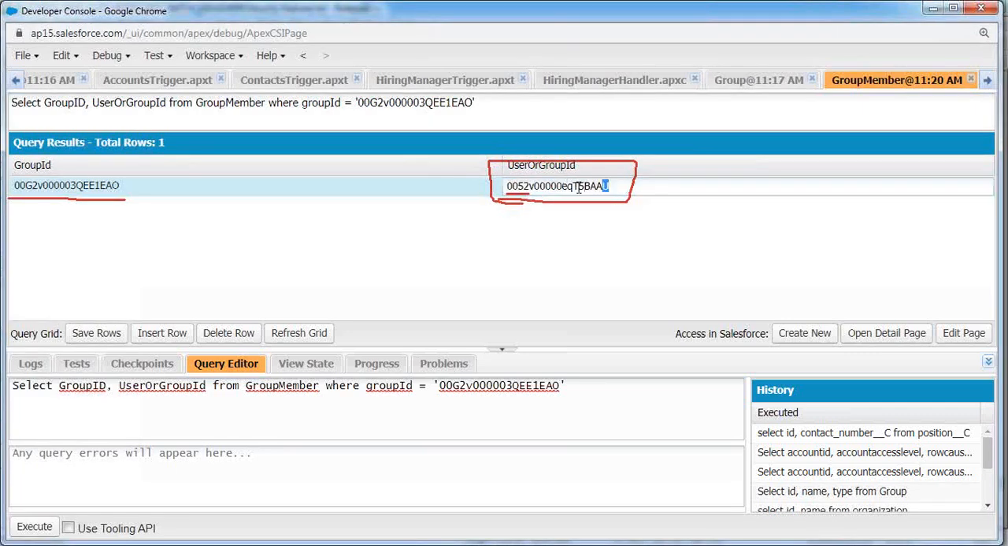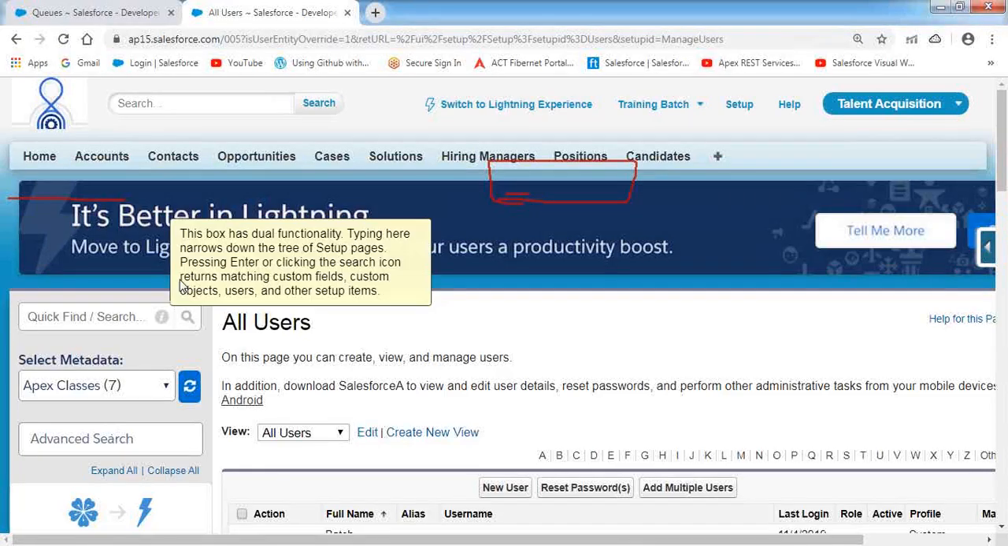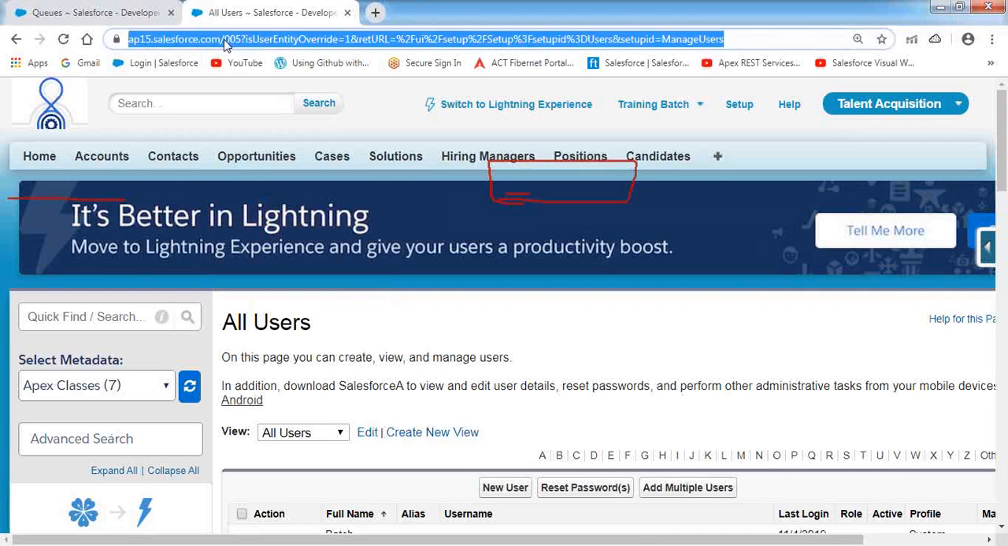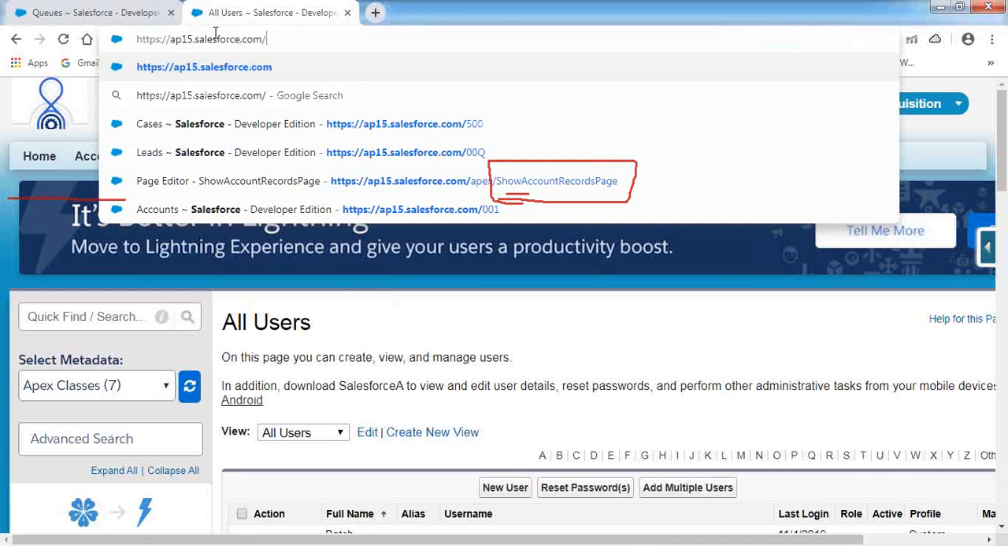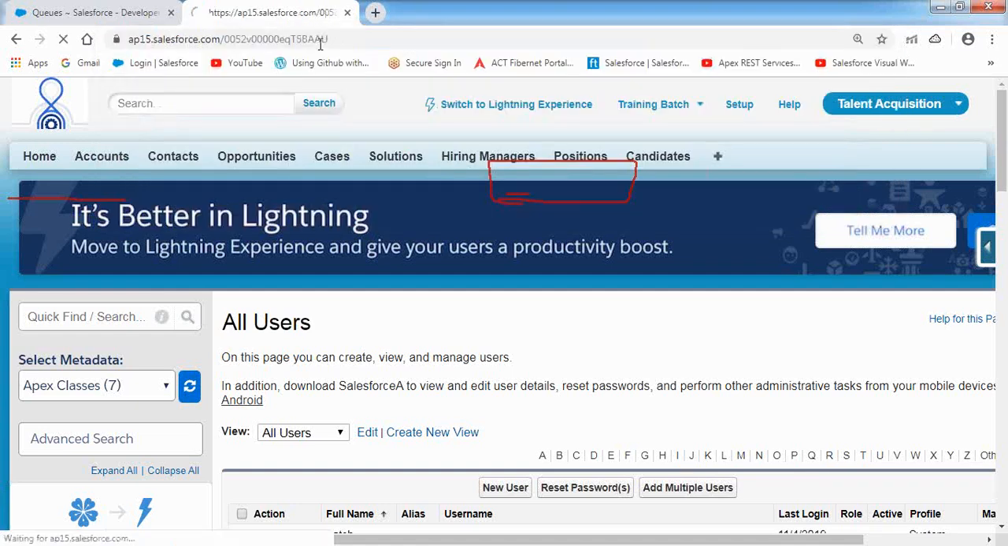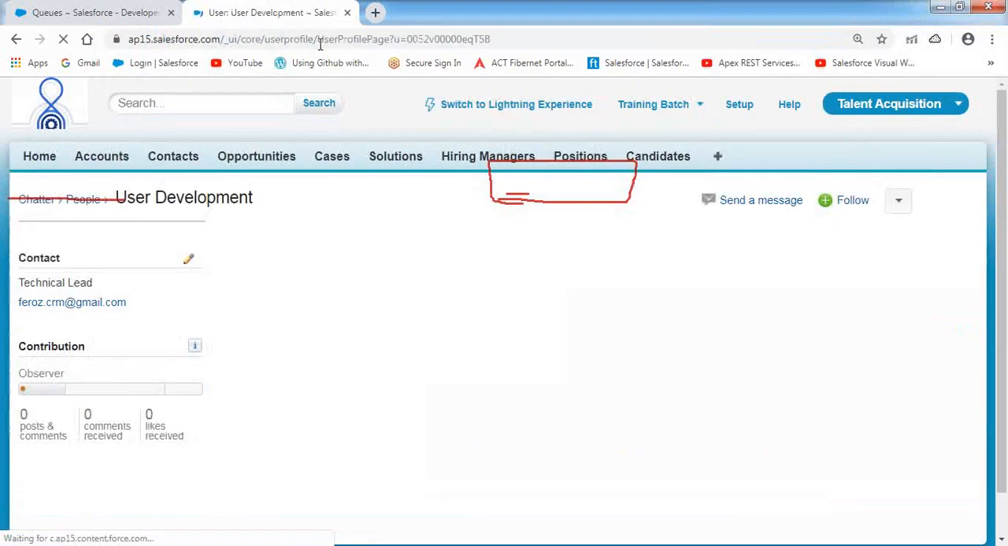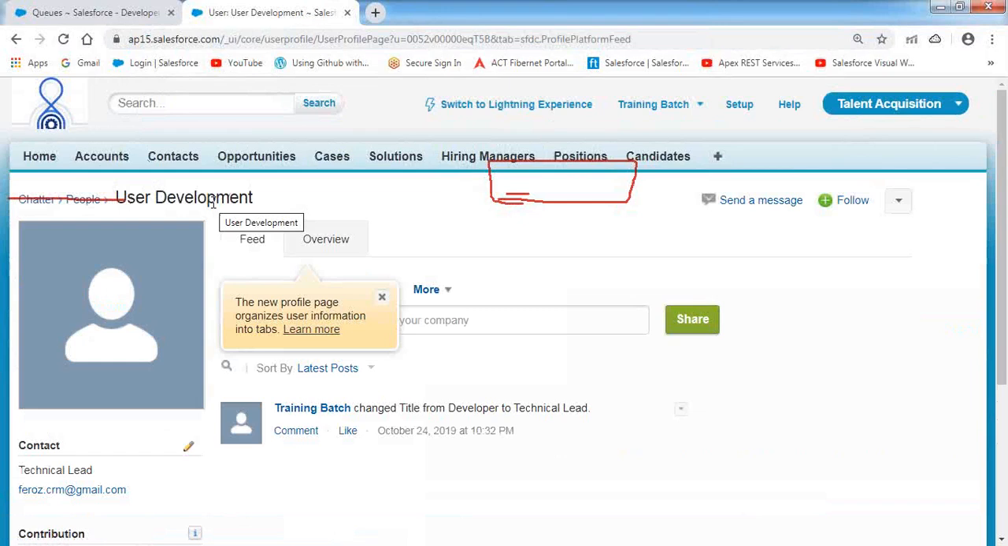Now who is this user? I want to know. Just copy this user ID. Then how can we verify that one? Paste that user ID inside the URL. Remove whatever we have after salesforce.com/ and paste the ID, press enter. We can see who this member is here: Development user. Development user is a member of my queue.